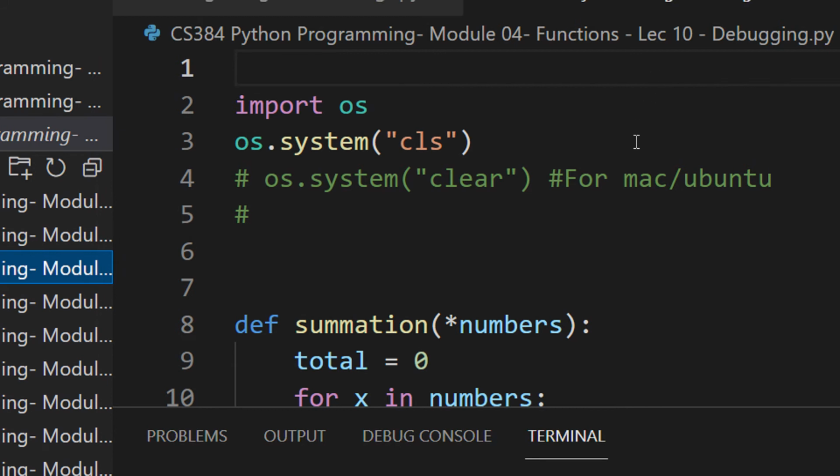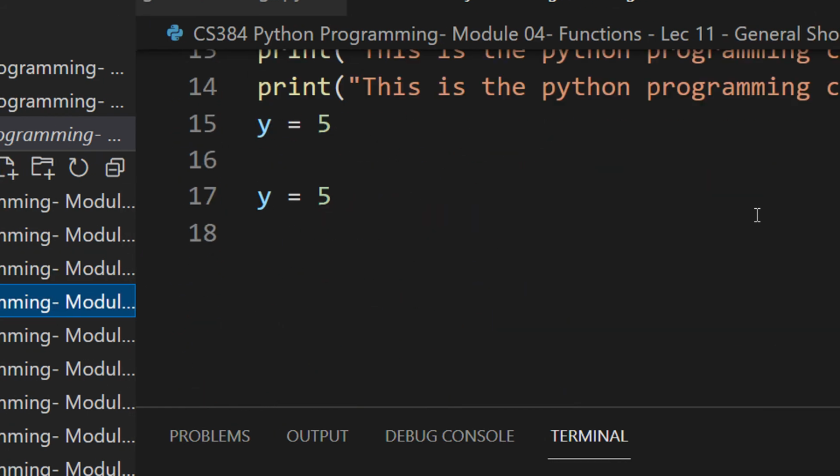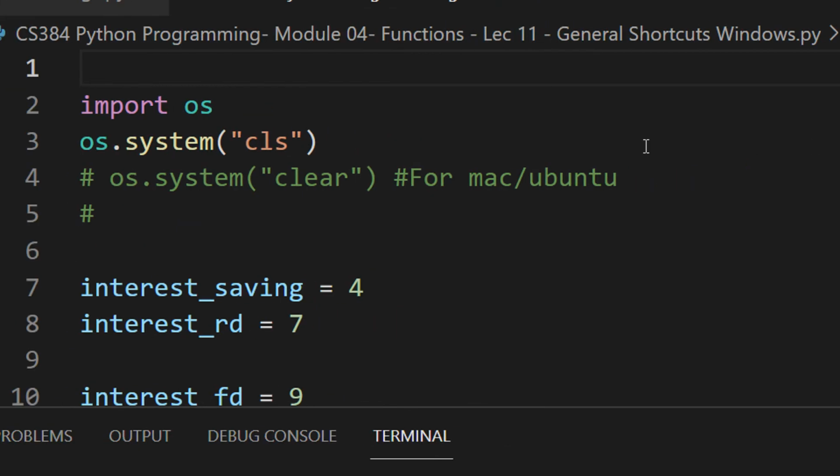Okay, the next topic is debugging. Today I am skipping it. I need to take a better example here for explaining the debugging stuff. Okay, general Windows shortcuts. Actually, I had prepared this, but I forgot to write down the shortcuts. This again I will take tomorrow.